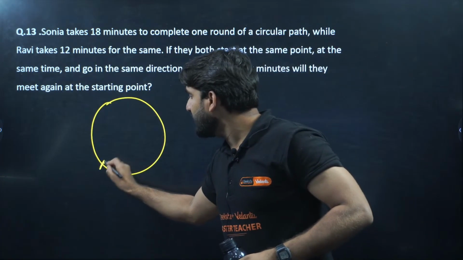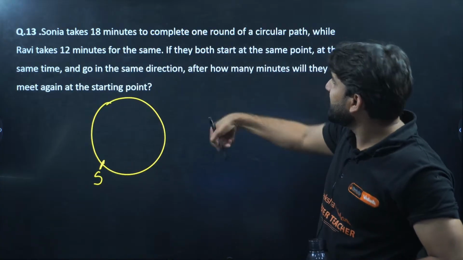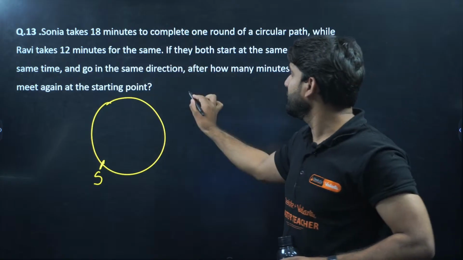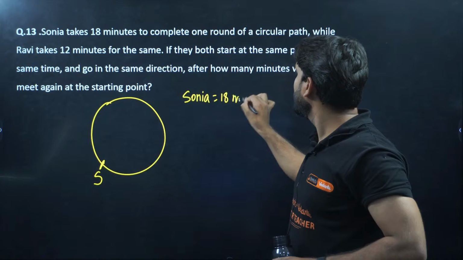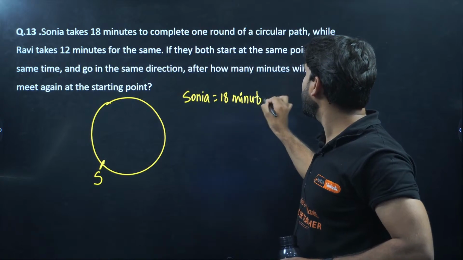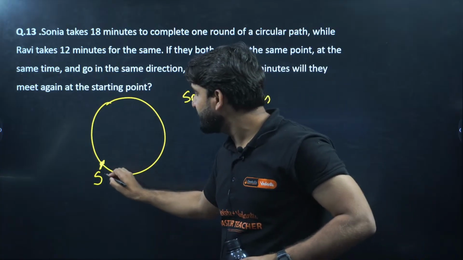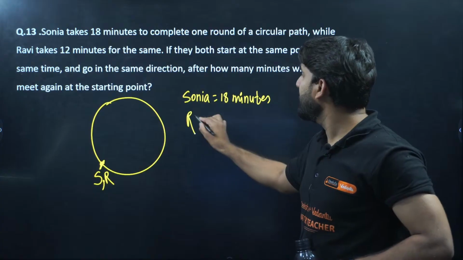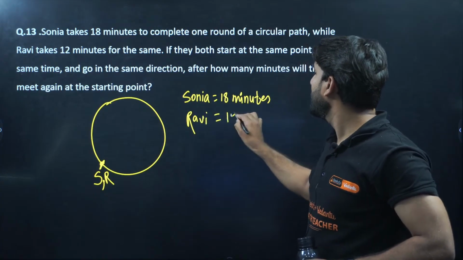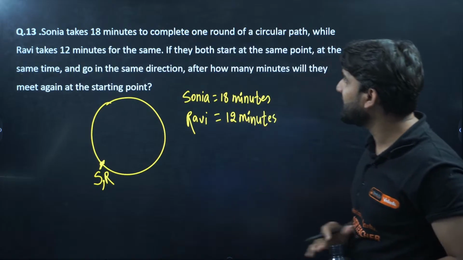Sonia starts cycling from this point and takes a complete round in 18 minutes. There is one more person, Ravi. Ravi also starts from the same point and takes 12 minutes to make a complete round of the same circle.